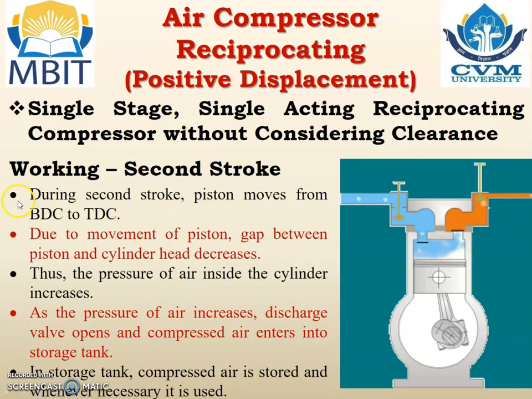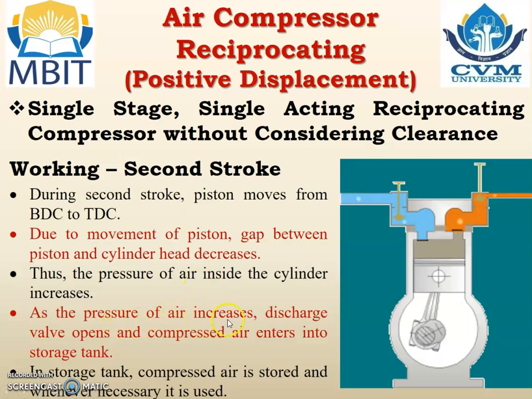Second stroke. During the second stroke, the piston moves from BDC to TDC. Due to the movement of the piston, the gap between the piston and cylinder head reduces. Due to that, the pressure of the air inside the cylinder increases.